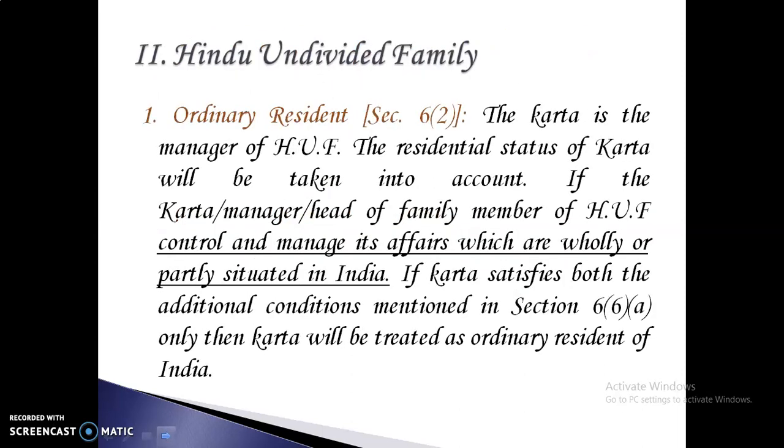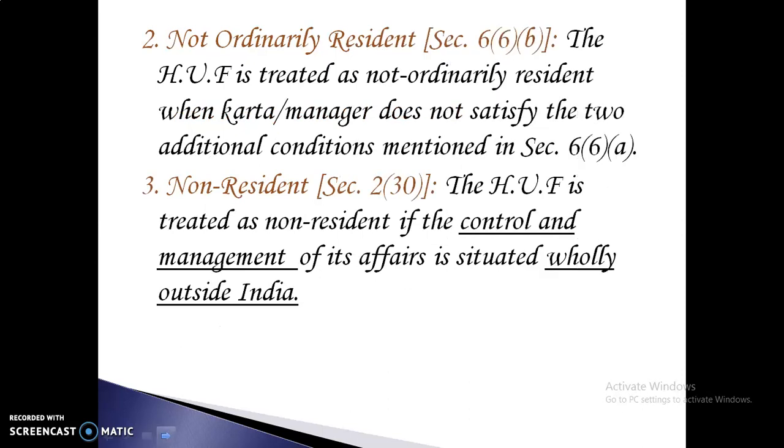Now we will discuss the residential status of Hindu undivided family. Hindu undivided family will be considered as ordinary resident under section 6 subsection 2 if the Karta, the manager of the HUF, is a resident. The residential status of Karta will be taken into account. If the Karta, manager or head of the family member of HUF controls and manages its affairs which are wholly or partly situated in India, and if the Karta satisfies both the additional conditions mentioned in section 6 subsection 6 clause A, only then Karta will be treated as ordinary resident of India.